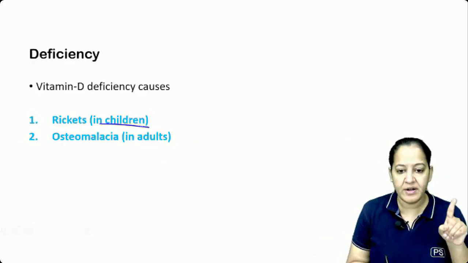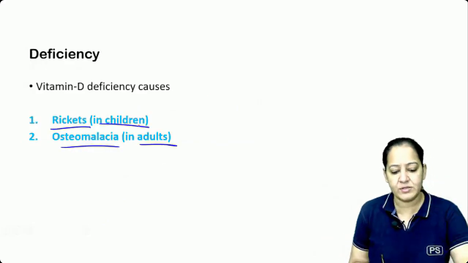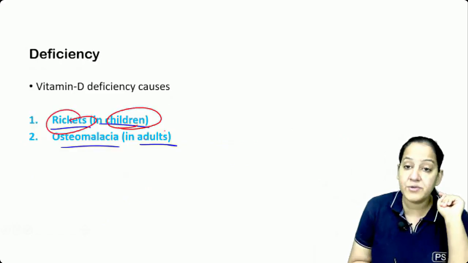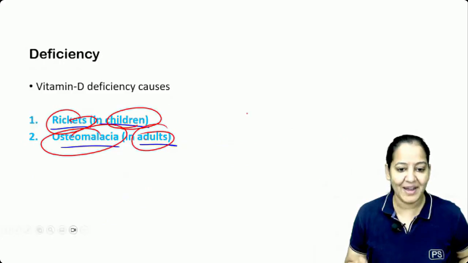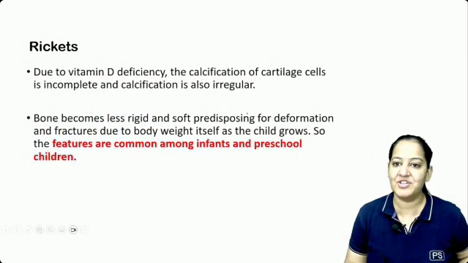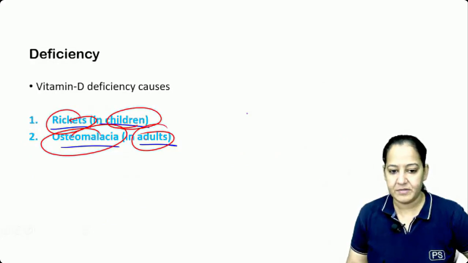Deficiency in children is known as rickets. In adults, it is known as osteomalacia. In children, it is known as rickets. In adults, it is known as osteomalacia. Okay, in children, it's rickets. In adults, it's osteomalacia. So coming to rickets.